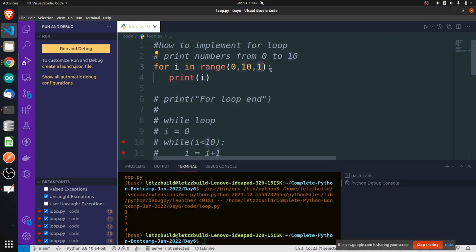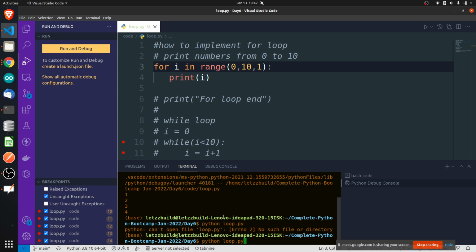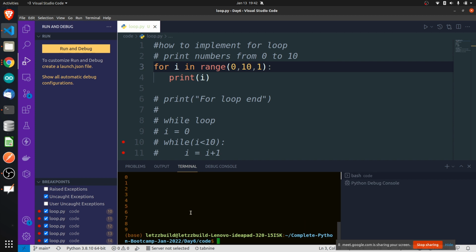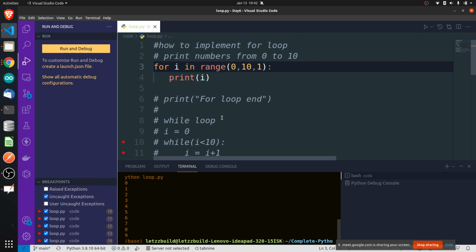If you want, I'll just show you here. Okay, sorry, I did one mistake. If you write step as 1, it will actually print the normal way itself.